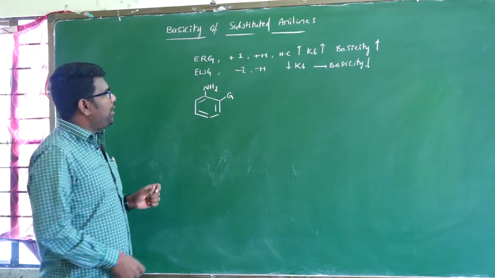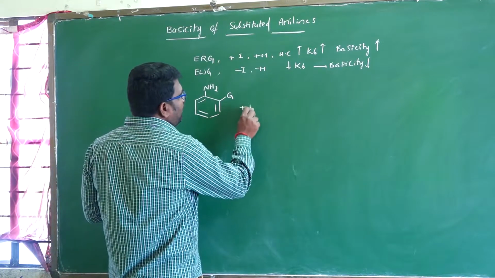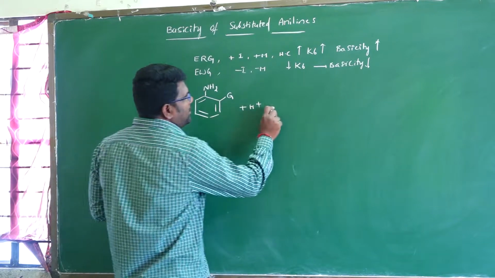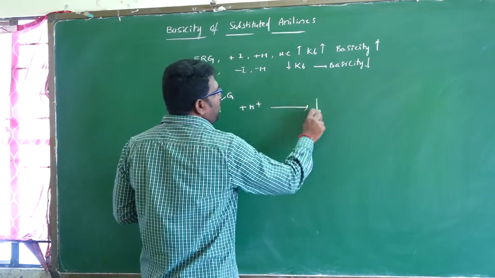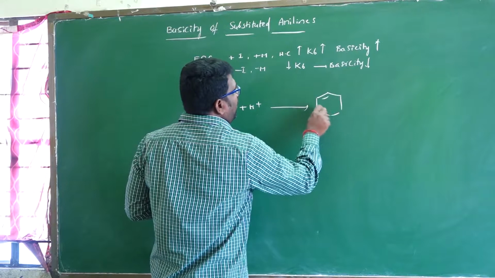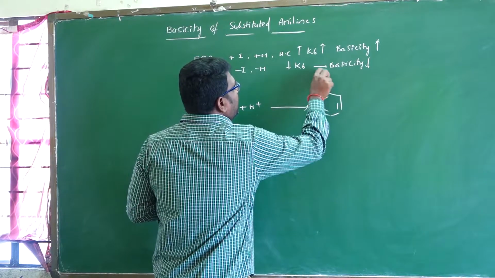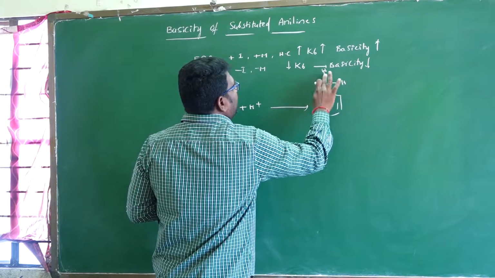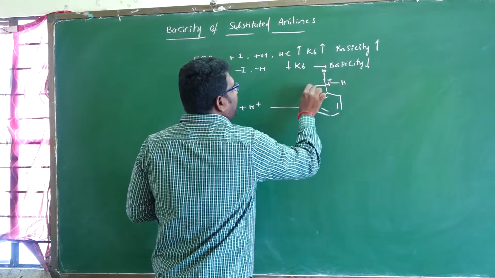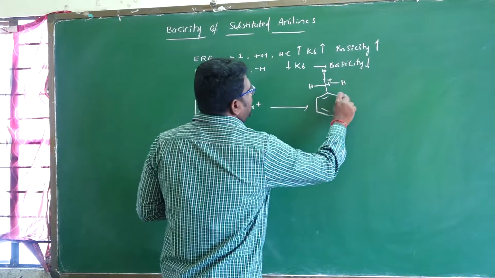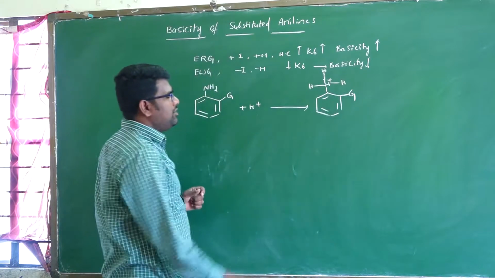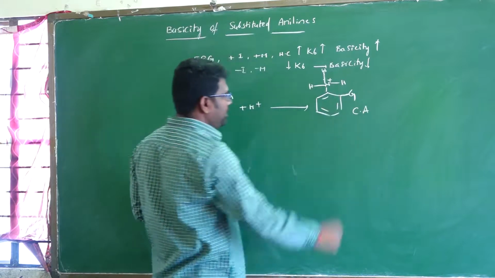This is a substituted aniline. It reacts with H plus, that is, donation of H plus, forming the ammonium N plus H with G. This is the conjugate acid.